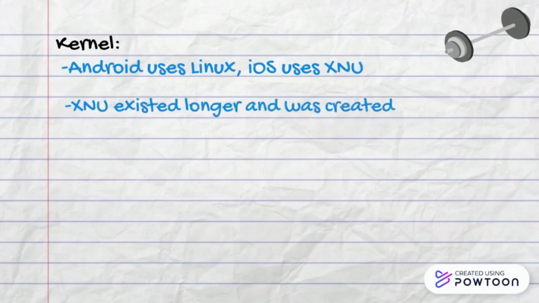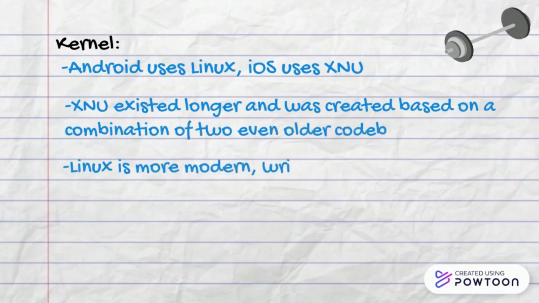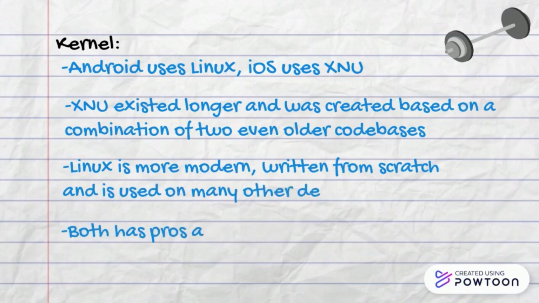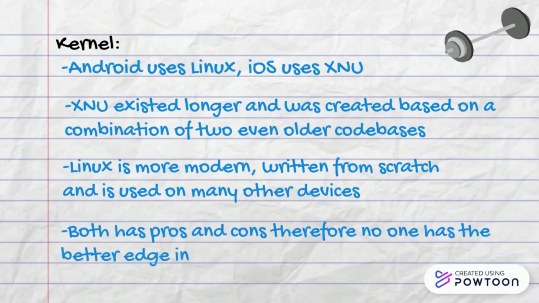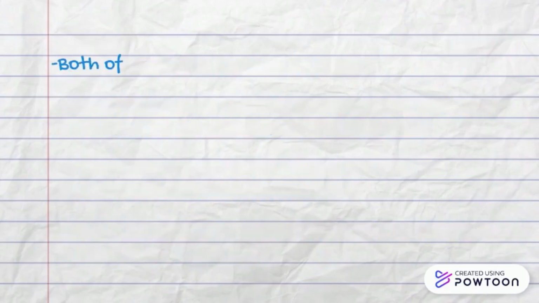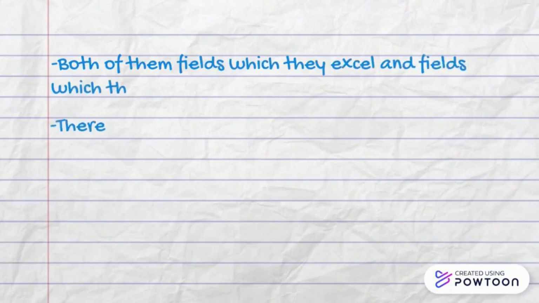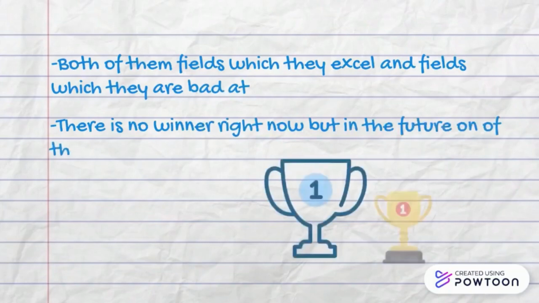XNU existed longer and was created based on a combination of two even older code bases, while Linux is more modern, written from scratch and used on many other devices. Both have their own pros and cons and therefore no one has the better edge as well. In conclusion, both Android and iOS have fields in which they excel and fields in which they are bad at. There is no winner today, but we believe in the future one of them will stand out and claim the title of best operating system.